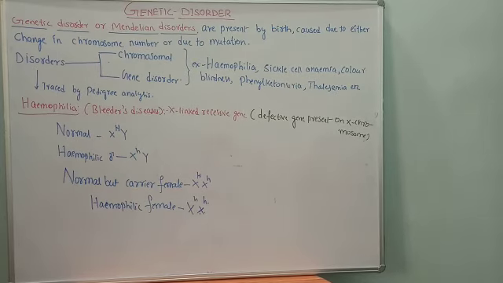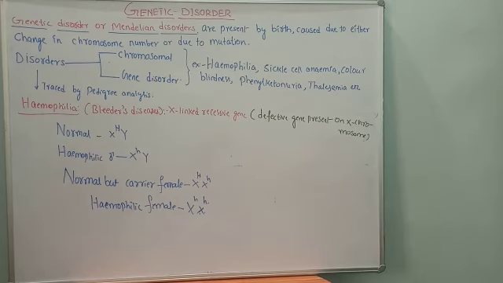A hemophilic male has the genotype X and Y, but the X chromosome carries the defective gene, represented by small h. What is that small h? Small h indicates the defective gene is present on the X chromosome. That is the indication of a hemophilic male.